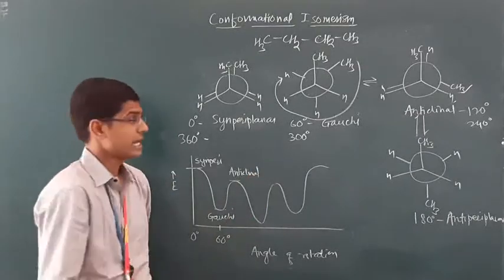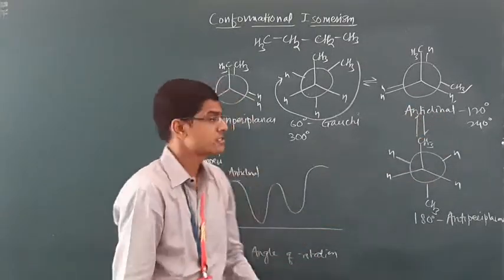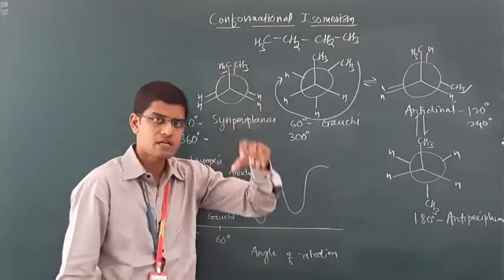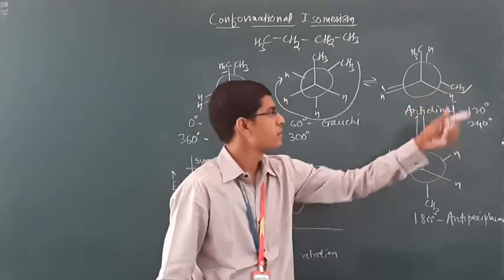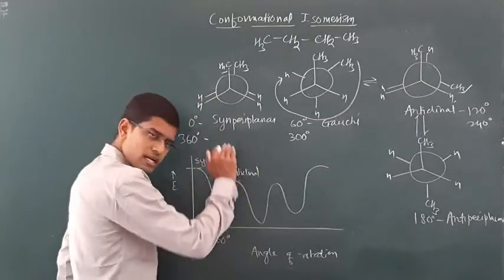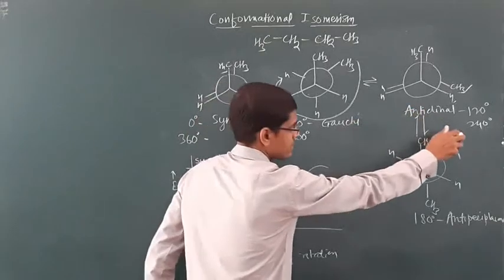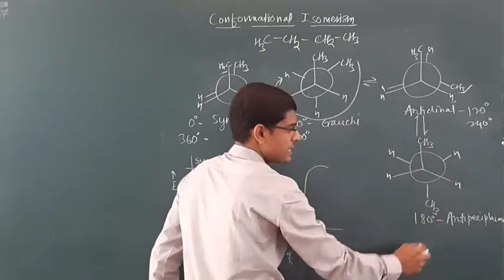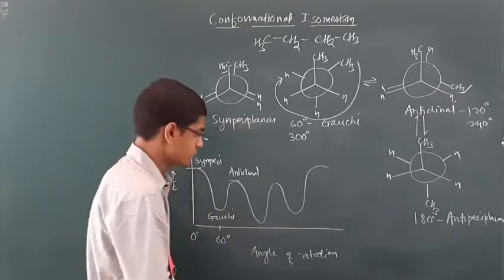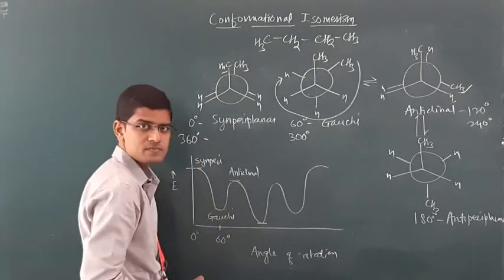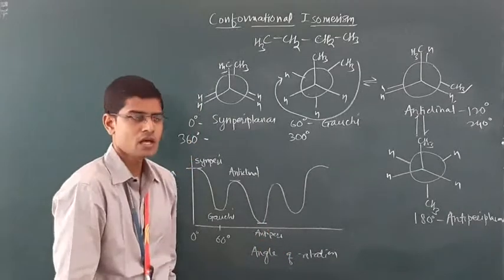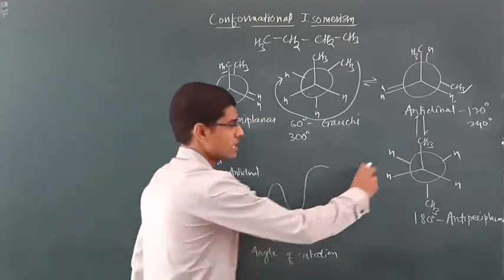anticlinal. But the energy of anticlinal is not the same as the energy of syn-periplanar, because in syn-periplanar the eclipsing is between two bulkier methyl groups. In this, the eclipsing is between a methyl group and a hydrogen. So I have drawn this anticlinal at somewhat less height. Then comes the rotation. Again with 60 degrees you will get anti-periplanar, which is the most stable conformer of n-butane. So the energy shown is very less. Okay, this is anti-periplanar.